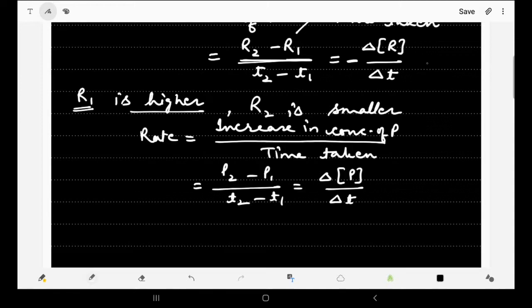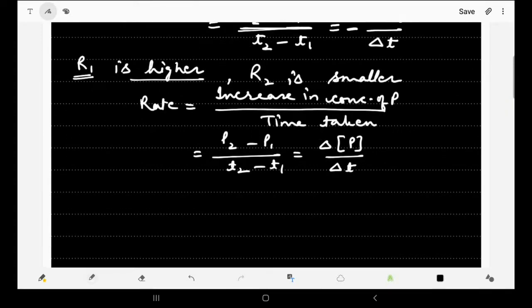Now this is the average rate of reaction. Why are we taking the average rate of reaction? Because the rate of reaction will never be constant. Initially, when the concentration of reactants is maximum, the rate of reaction will also be maximum. As concentration of reactant decreases, the rate of reaction will also decrease. So it is never the same, and we can take the average rate of reaction.